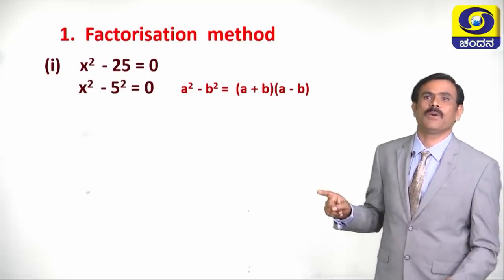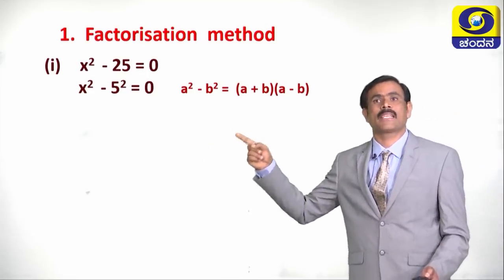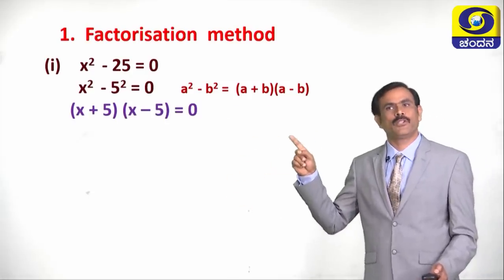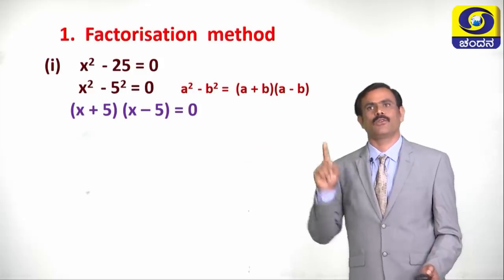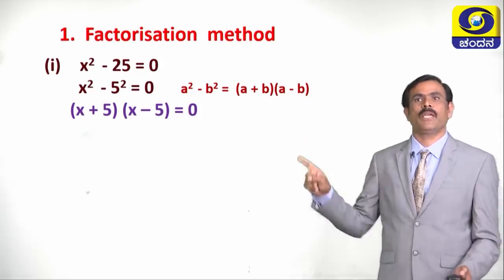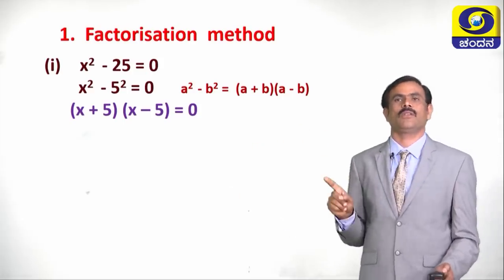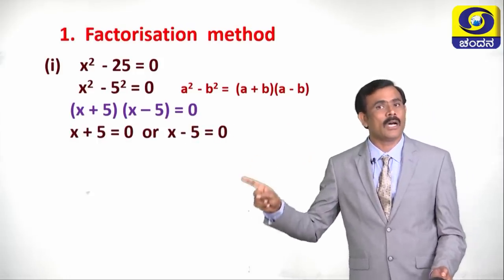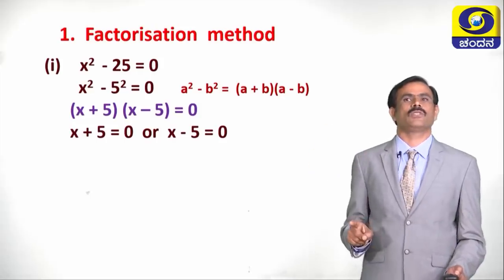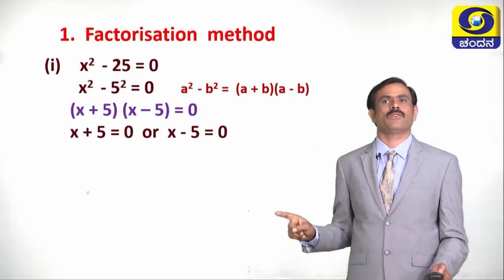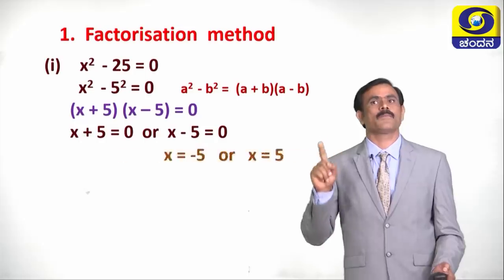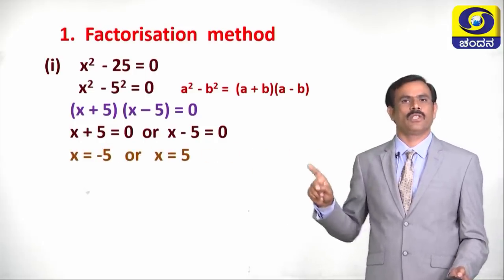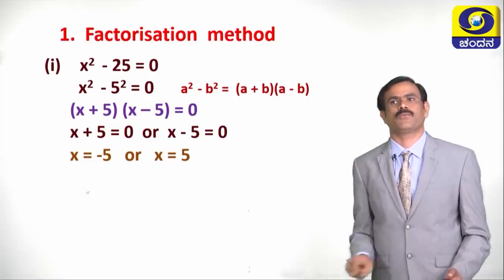Now, by using this formula, we can expand x square minus 5 square as x plus 5 into x minus 5 is equal to 0. If x plus 5 into x minus 5 equals 0, then either x plus 5 equals 0 or x minus 5 equals 0. If x plus 5 equals 0, what is the value of x? X is equal to minus 5. If x minus 5 equals 0, x is equal to plus 5.